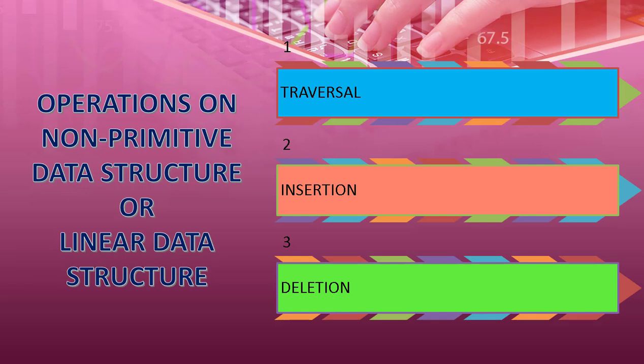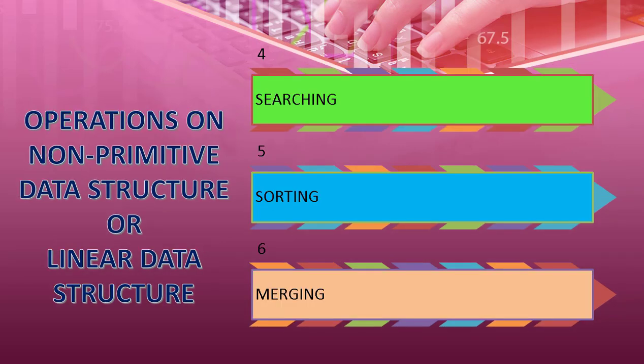Traversal means the process of accessing each data item exactly once. Insertion means the process of adding a new data item. Deletion means deleting an element from the data structure. Searching means finding the location of the element in the data structure. Sorting means arranging the data in ascending or descending order. Merging means if two data structures are there, we can merge these two data structures into a single data structure. These are the different operations that can be performed on non-primitive data structure.